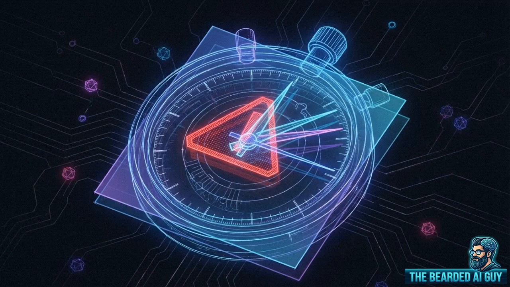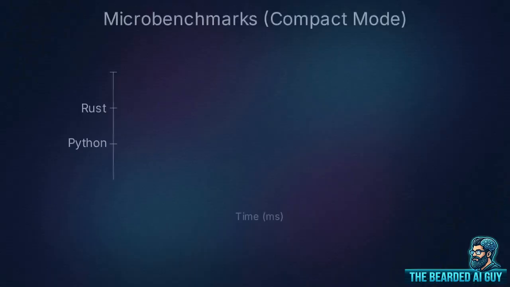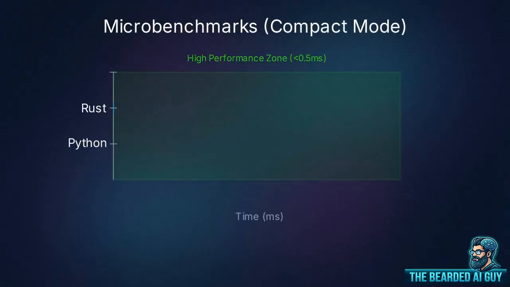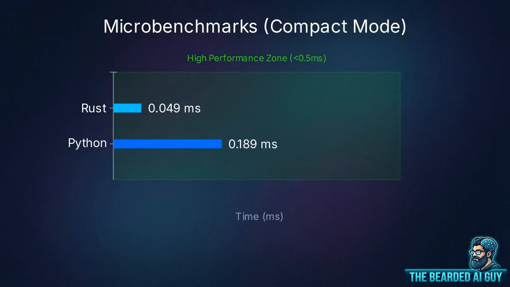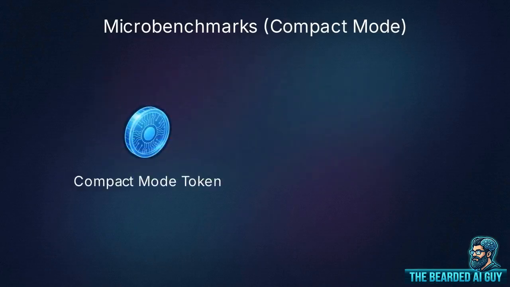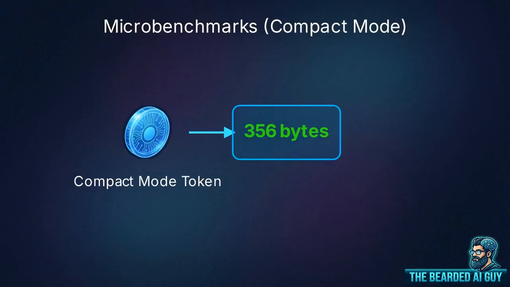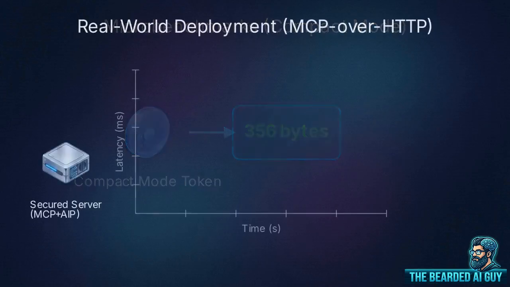The immediate objection from developers is that running cryptographic chain verification on every single tool call will introduce massive latency in live inference. The micro-benchmark data addresses this directly. Compact mode verification averages 0.049 milliseconds in Rust and 0.189 milliseconds in Python. The token payloads are equally efficient. A compact token requires only 356 bytes of data.